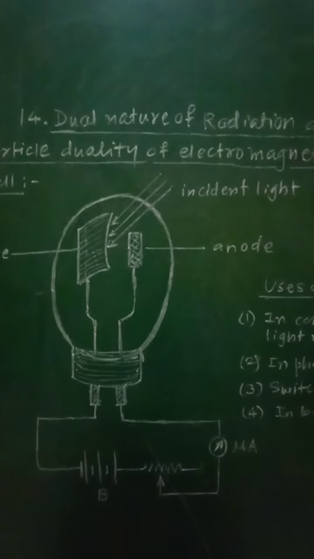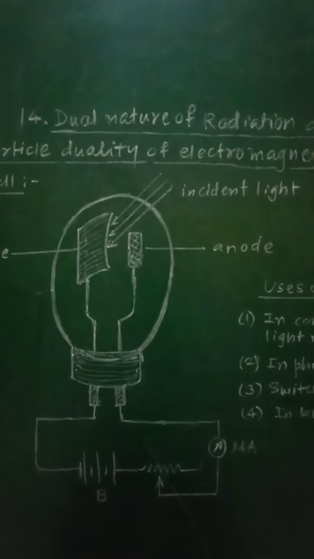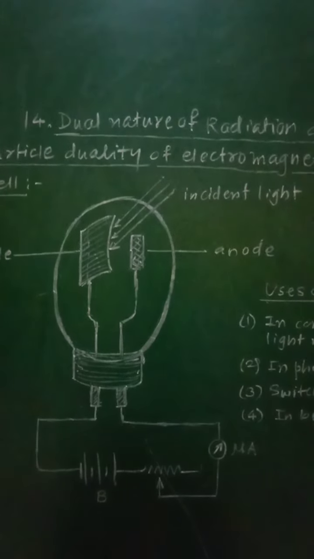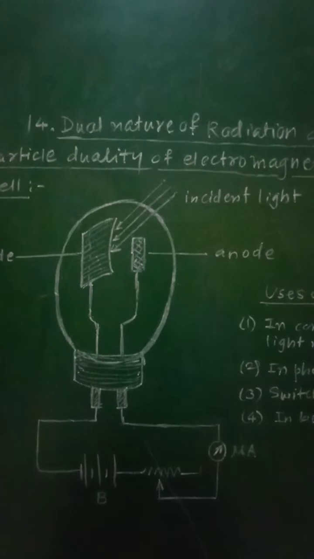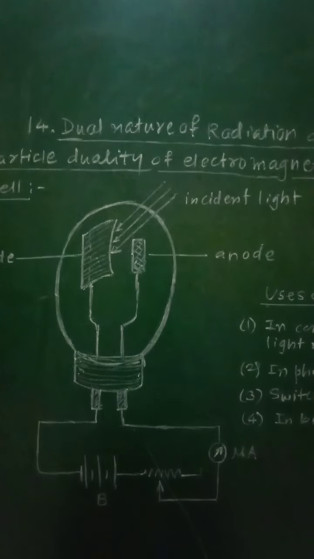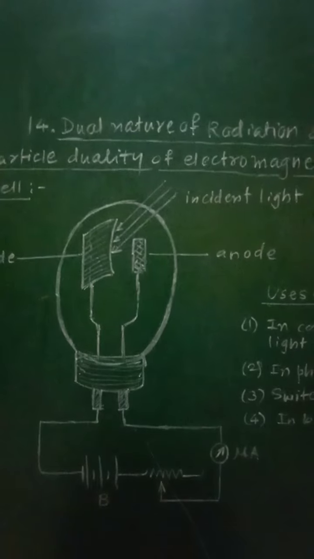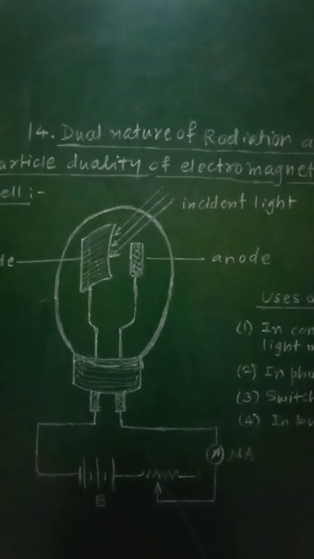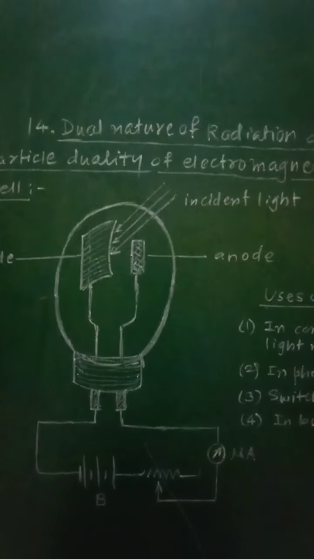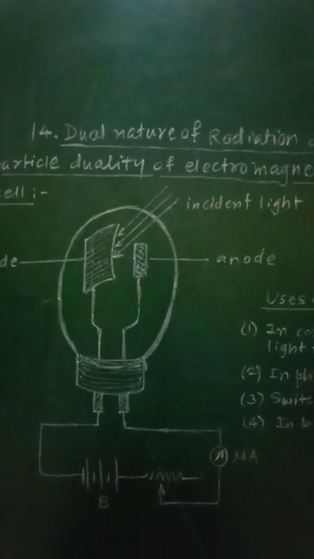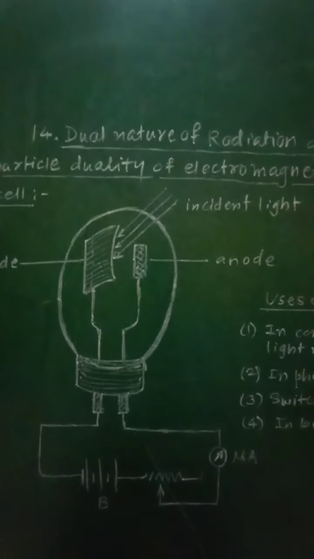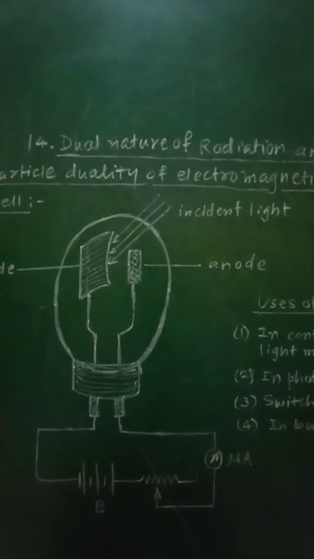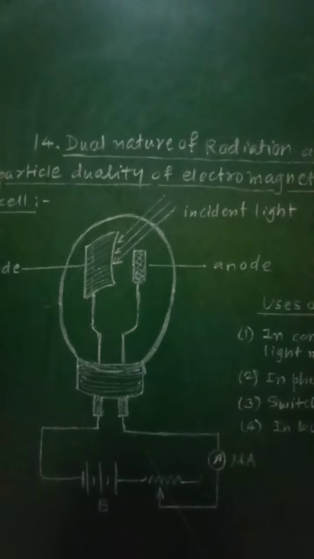The particle nature of radiation was confirmed by Compton in the experiments on scattering of X-rays due to the electrons of matter. That is, the experiment on scattering of X-rays confirms the particle nature of radiation, and it was confirmed by scientist Compton.